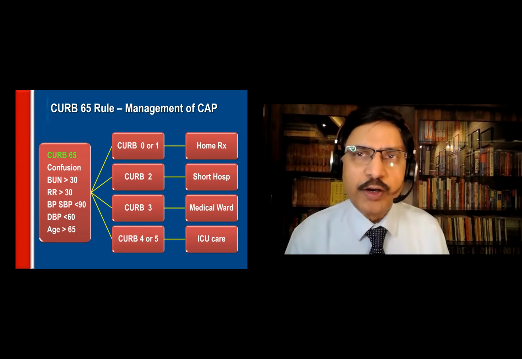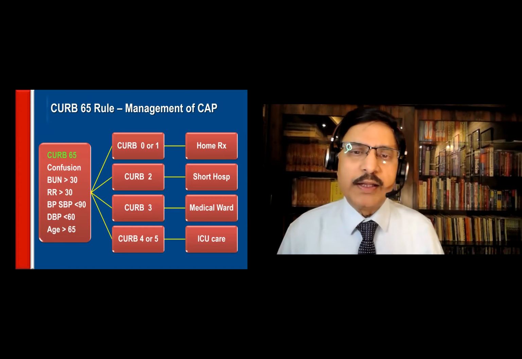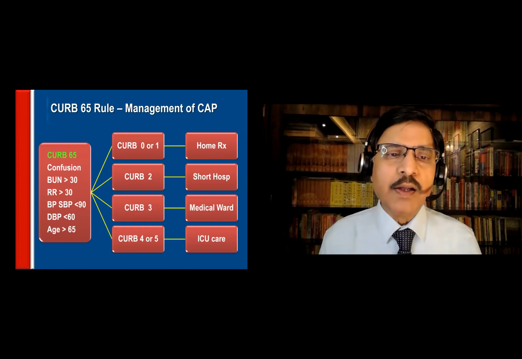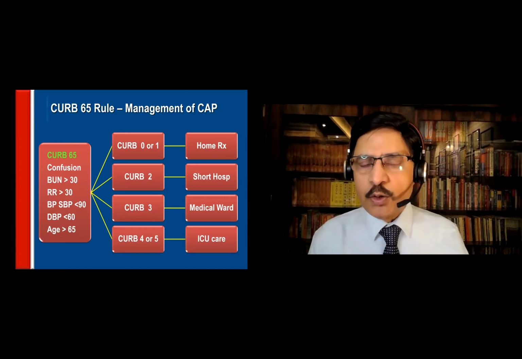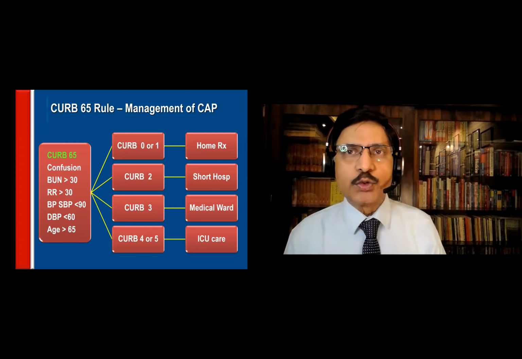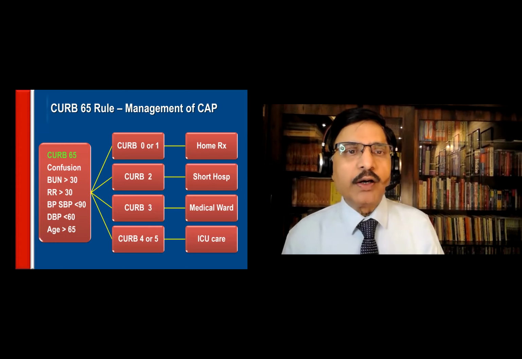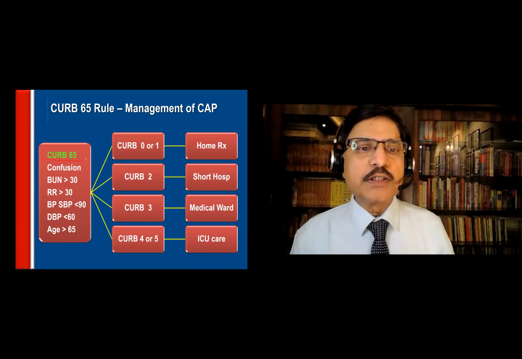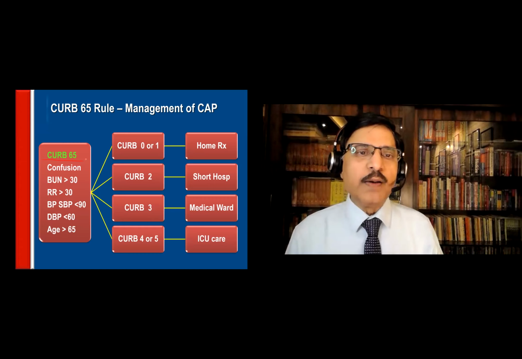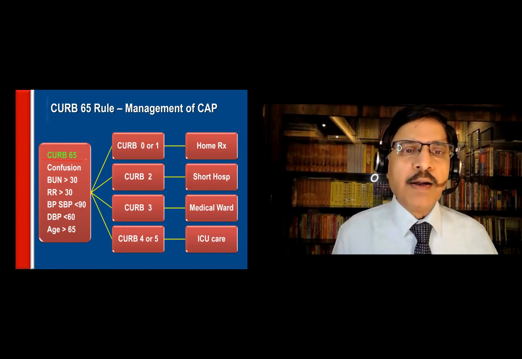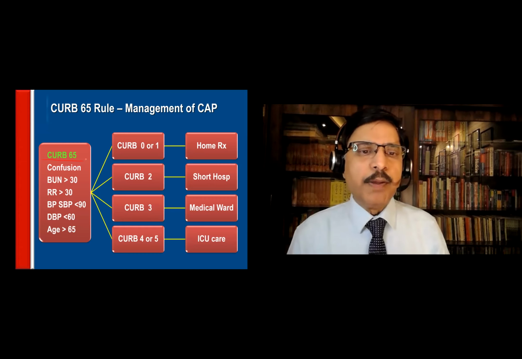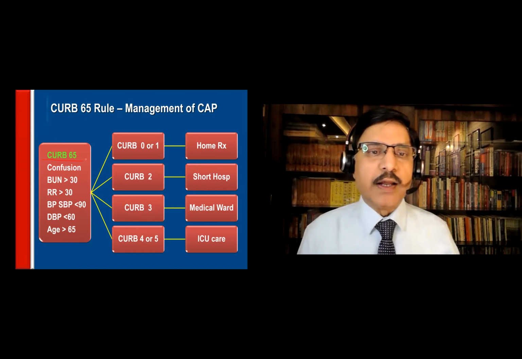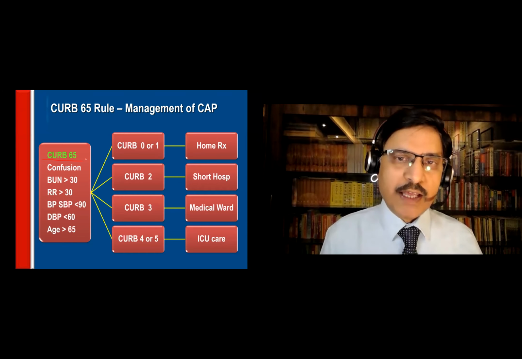Okay. Now, it looks very complicated for you people. And in the periphery, when you're working in a smaller village or in the primary health center, you will not have all the facilities to do the arterial blood gases, sodium, and all that. What can you do? You can use CURB-65. What is CURB-65? C for confusion, U for urea or BUN, R for respiratory rate, B for blood pressure, both systolic and diastolic. 65 is the age.